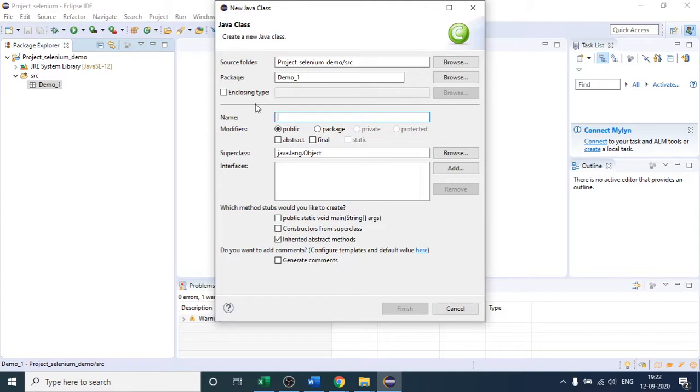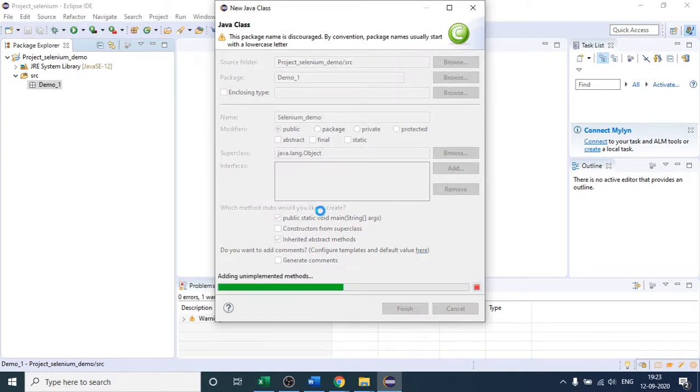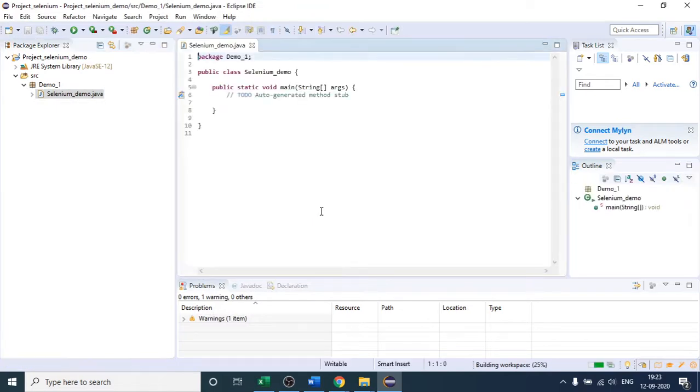So what class name can we write? Suppose the class name is Selenium demo. If you check this checkbox, this line will be written automatically. If you do not check it, then you have to write this line. I am checking it as of now, and then click on finish. So this has created one class.